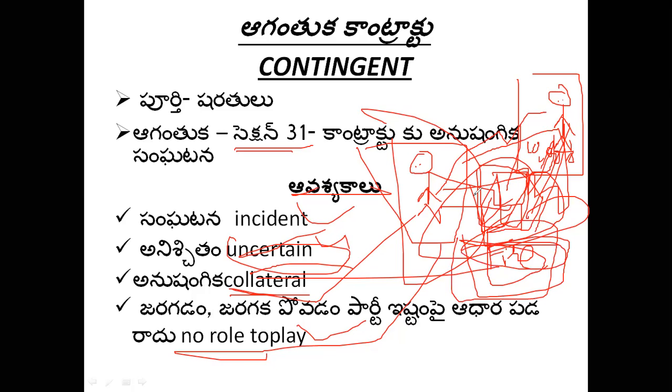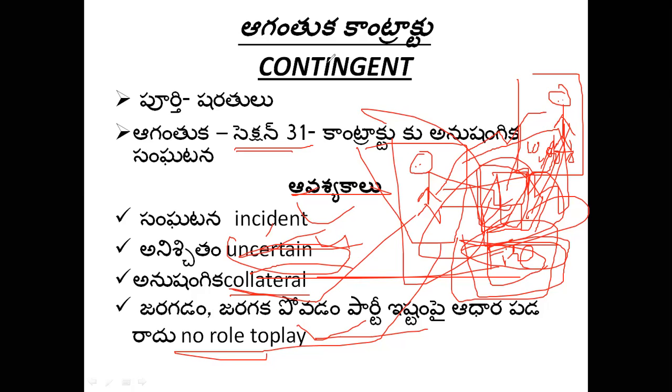Only in that case amount will be paid. That incident is uncertain. That incident is collateral to the agreement, and no party has any role to play in the fire accident. So this is what you will be saying contingent contract.